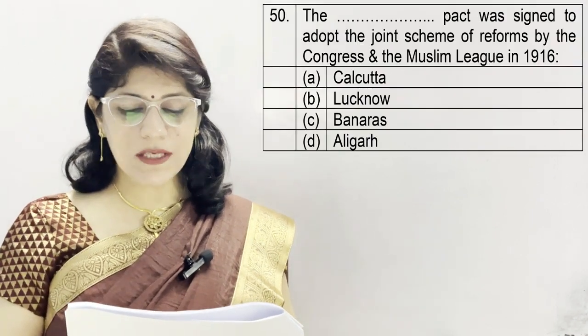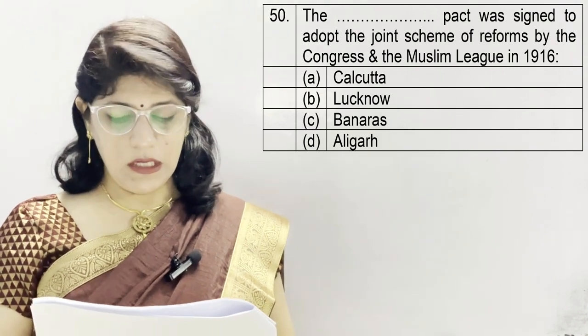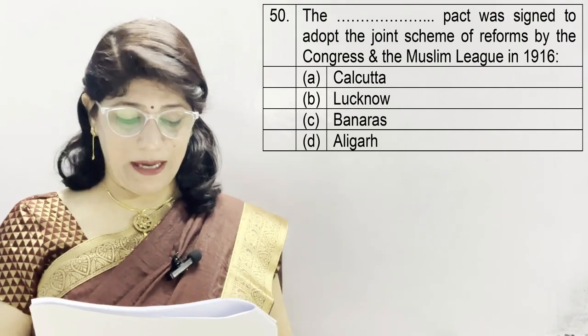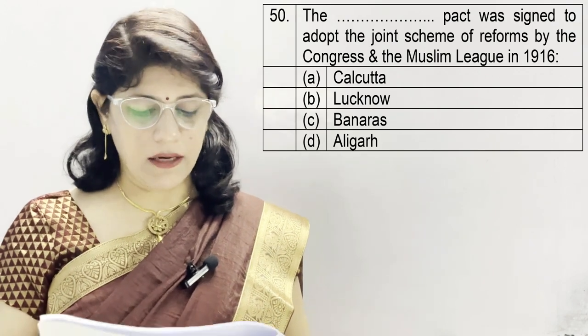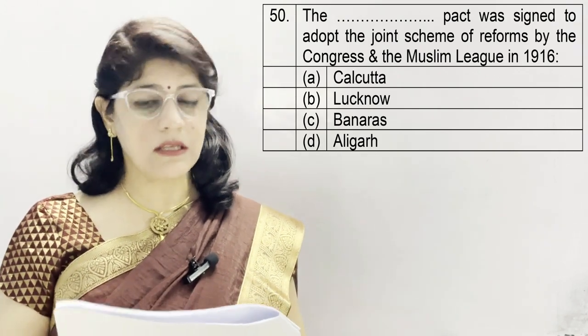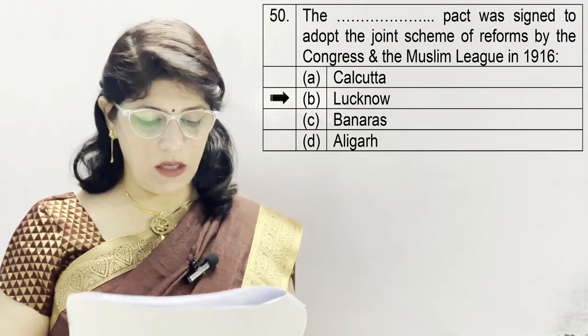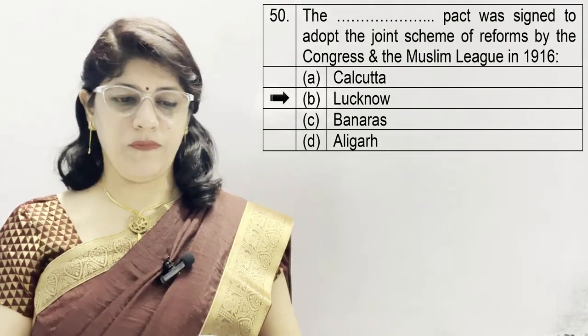Question number 50. The pact was signed to adopt the joint scheme by Congress and Muslim League in 1916. A option is Calcutta, B. Lucknow, C. Banaras, and D. Aligarh. And this famous pact is known as Lucknow Pact, which was signed by Congress and Muslim League in Lucknow.